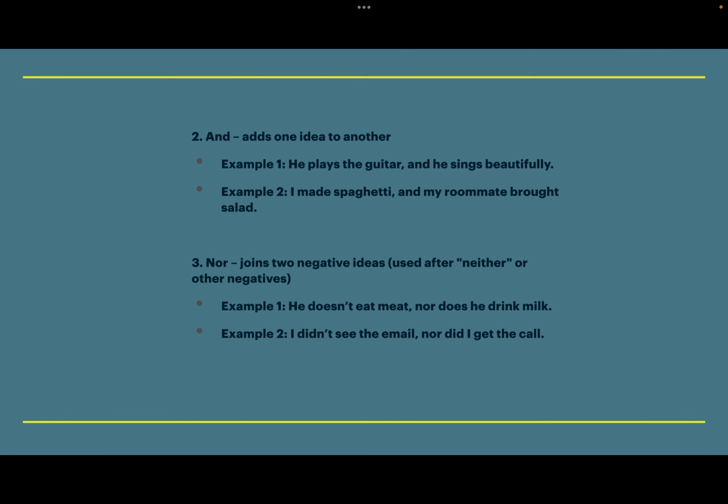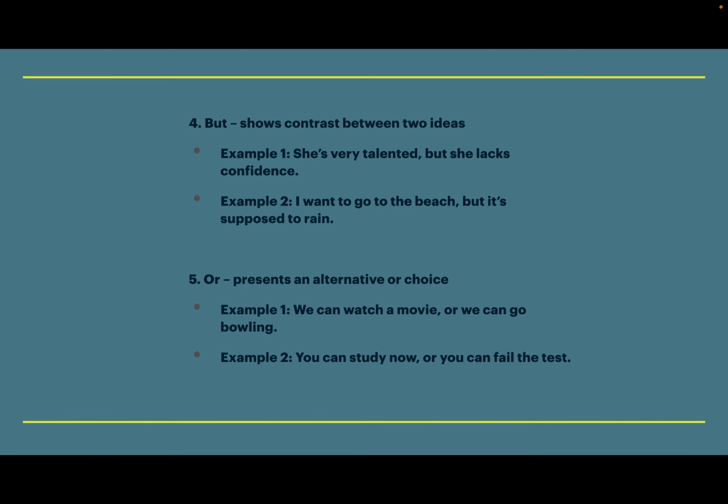In the next examples, we have the words and nor. We use the word and as a fanboy frequently, of course. The word nor is a great fanboy to give a more formal tone. In these examples, we're using the word but or the word or, both great fanboys.